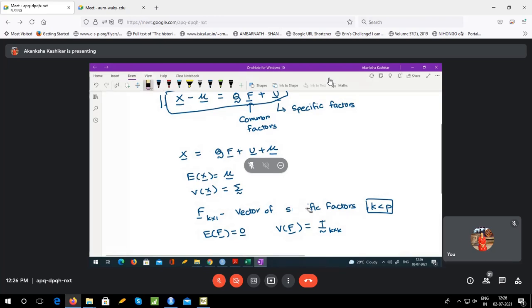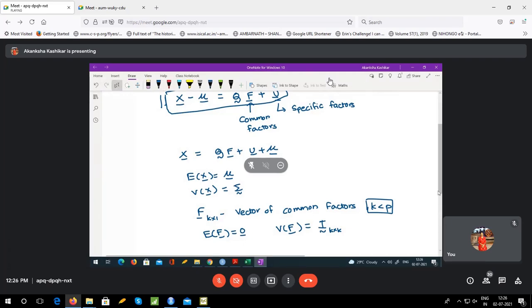Not specific factors, I'm sorry. You should have stopped me. F is a vector of common factors. I've written here common factors, and expectation of F is 0. That is, common factors are centered. And variance of F should be I, the identity matrix. That is, the common factors are scaled and also uncorrelated with each other. Is it okay?